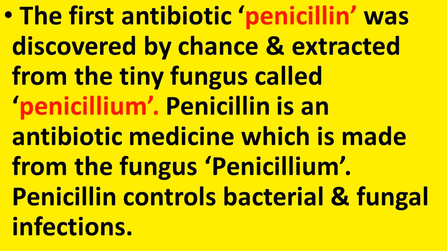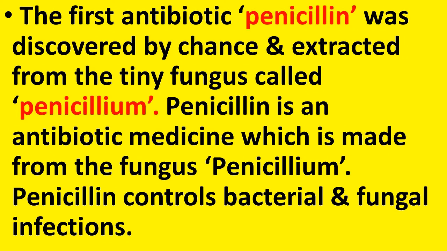The first antibiotic, penicillin, was discovered by chance and extracted from the tiny fungus called Penicillium. Penicillin is an antibiotic medicine which is made from the fungus Penicillium. Penicillin controls bacterial and fungal infection. So, which was the first ever used antibiotic? It is penicillin, and its discovery was by chance.